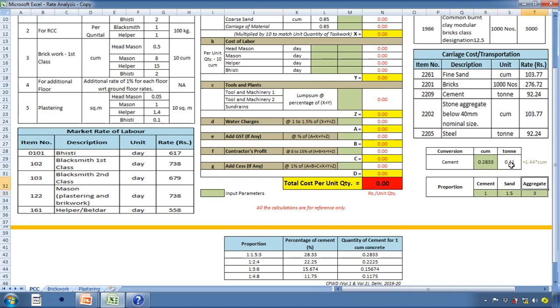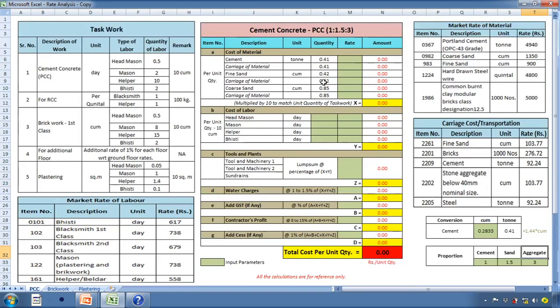Now after substituting this, we'll come to a structure of rate analysis. All the values here are auto calculated. You can see we get the quantity of cement as 0.41 in terms of ton, which we got from here. Thereafter, quantity of fine sand is equal to quantity of cement into 1.5.